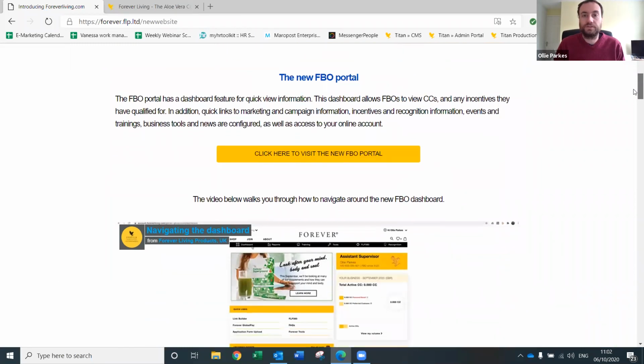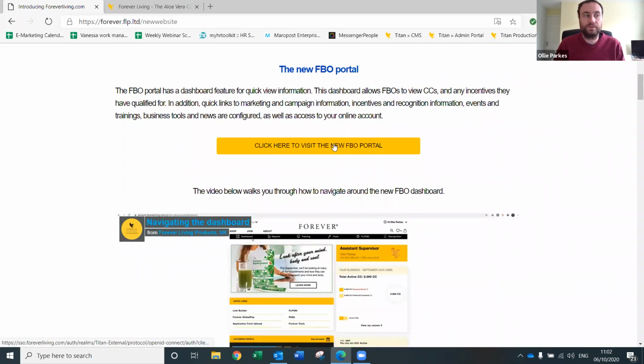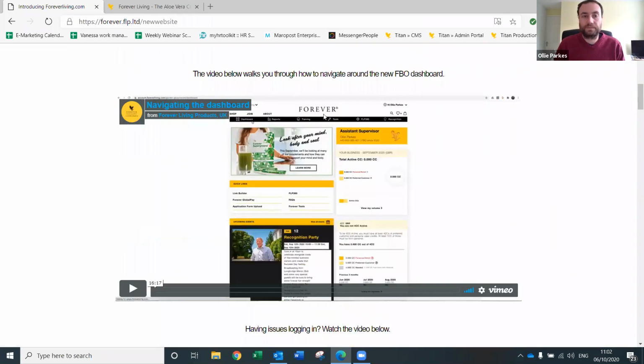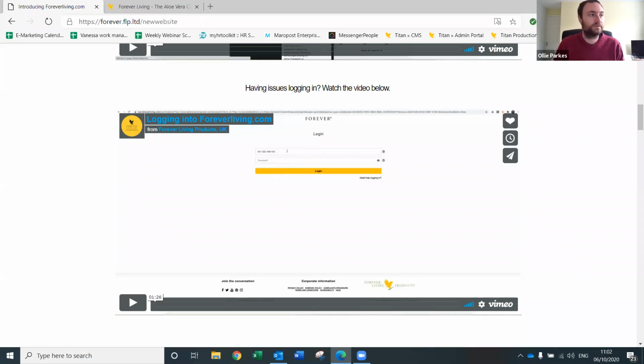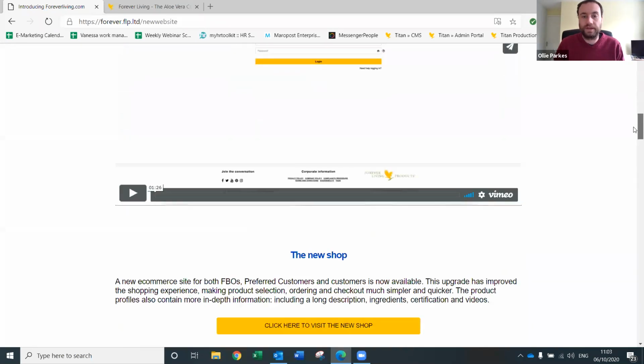Introducing you to the FBO portal, there's a link of how to get to the portal here. There's a video here, a little 16-minute video that goes through everything on the dashboard. It'll show you around and what it involves and how it all works. I've also got another one if you're having any issues logging in. I've already seen a question about having issues logging in. I'll run through that in a second, but this video will run through everything as well, if you need to come back to it.